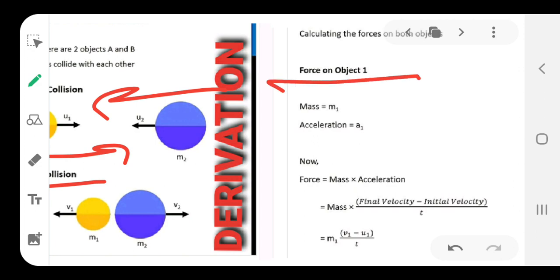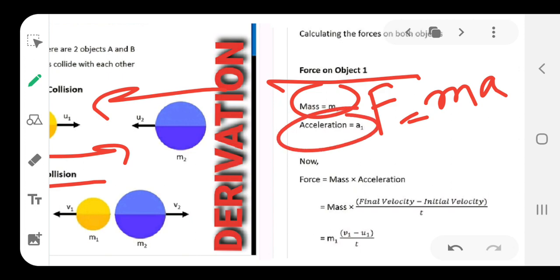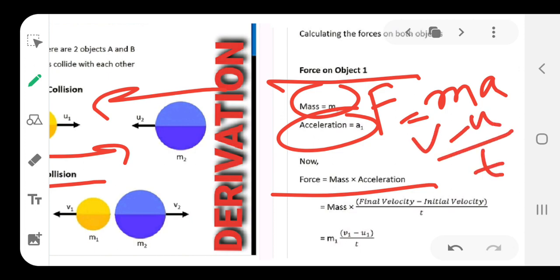So, for object 1, the force is given by, because you know force equals ma. The mass is m1 and the acceleration is a1 in this case. Now you put the value of mass times acceleration, where acceleration is nothing but v minus u over t, that is, final velocity minus initial velocity over time. So, you get force equals m1 times v1 minus u1 over t. This is for body 1.